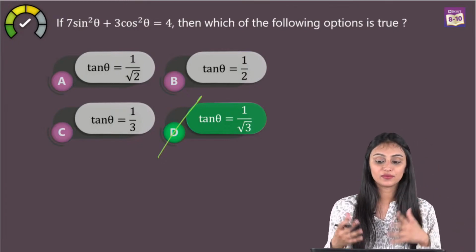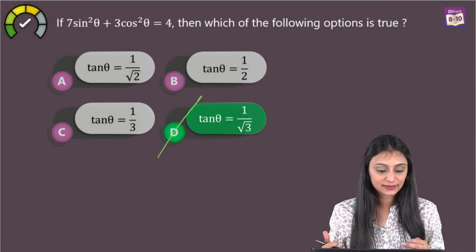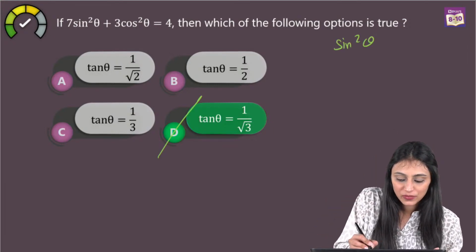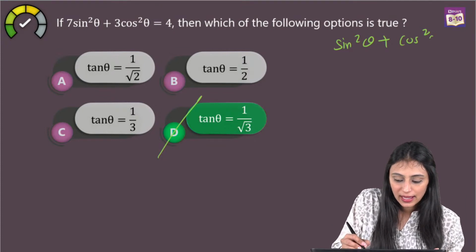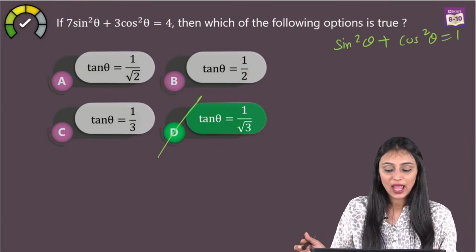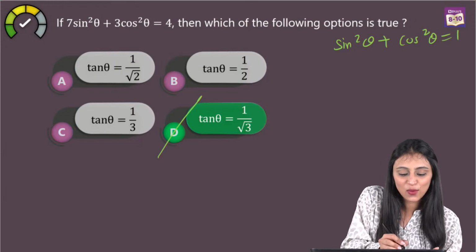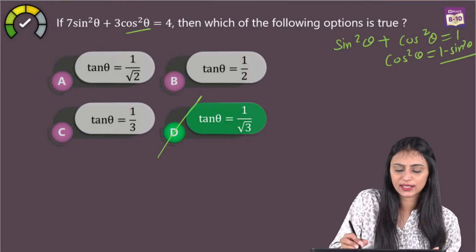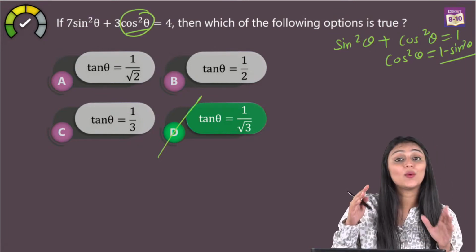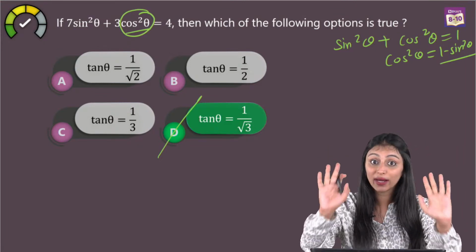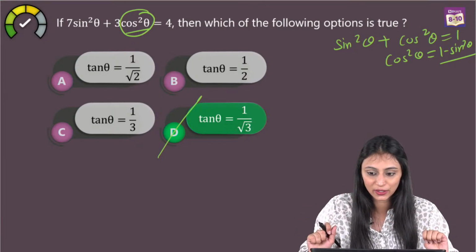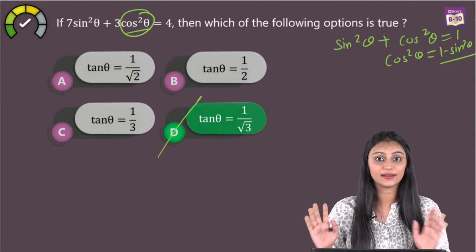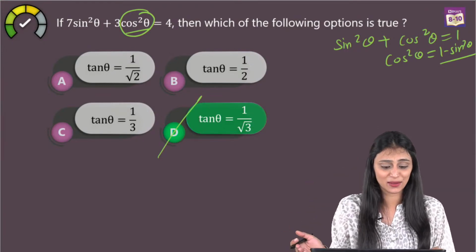Let's see one more method for this question, but we know option D is the right answer. Due to time crunch, I cannot solve the entire thing, but I can give you a hint. We know that sine square theta plus cos square theta is equal to 1, right? Suppose I want to change cos square theta. Cos square theta can be written as 1 minus sine square theta. So I can write here 1 minus sine square theta. I'm just giving you a hint, not solving the entire thing. You can write down the steps, solve it later and check if you get the same answer. Obviously, you will get the same answer.